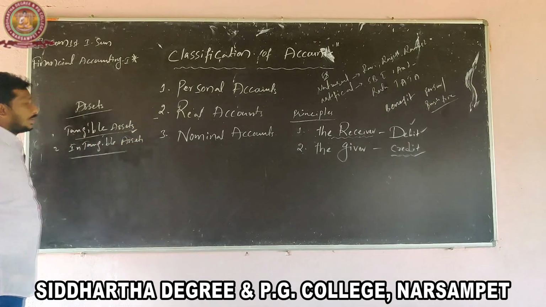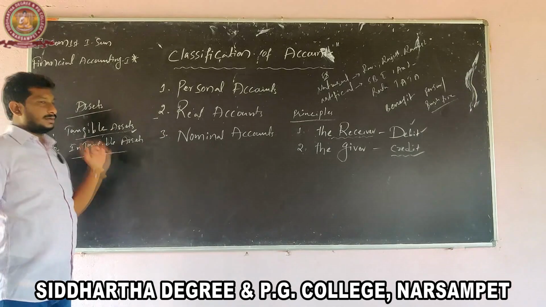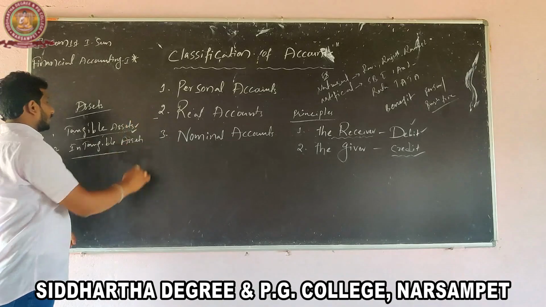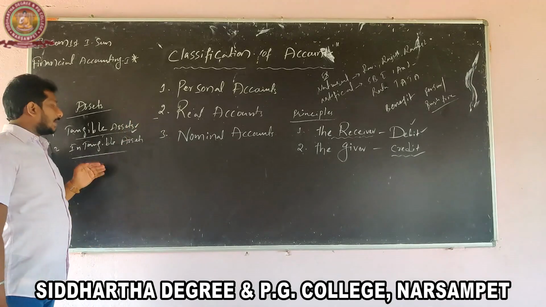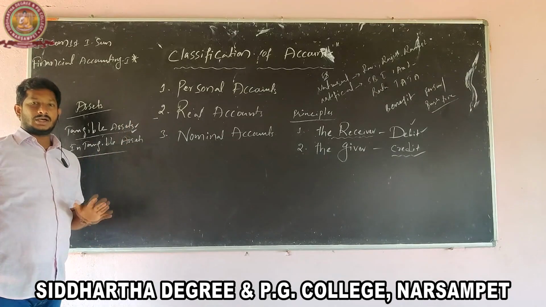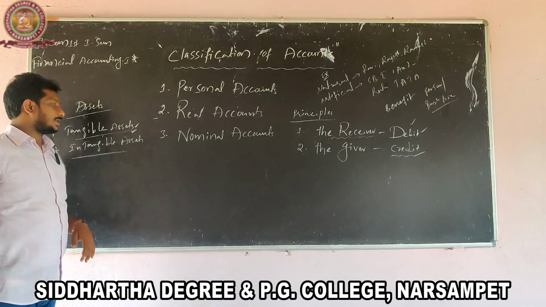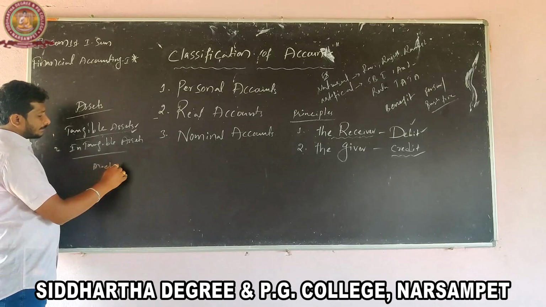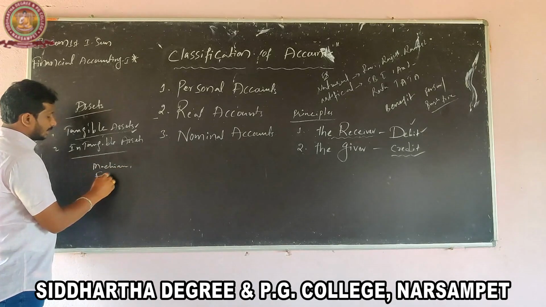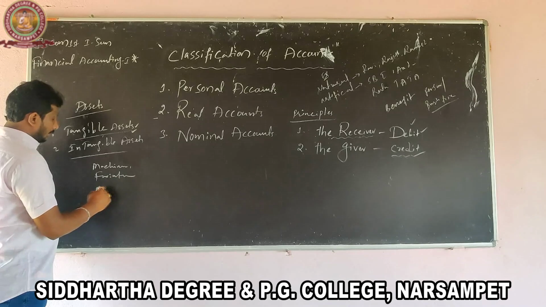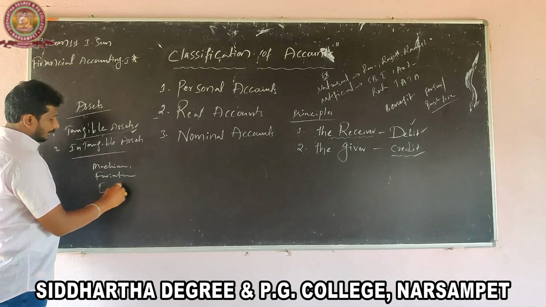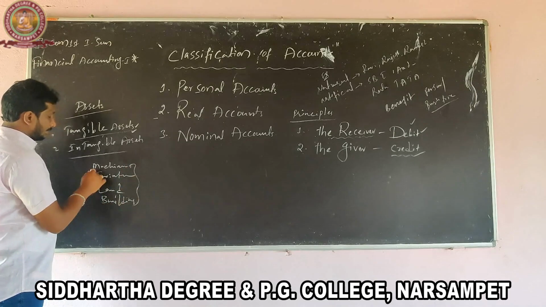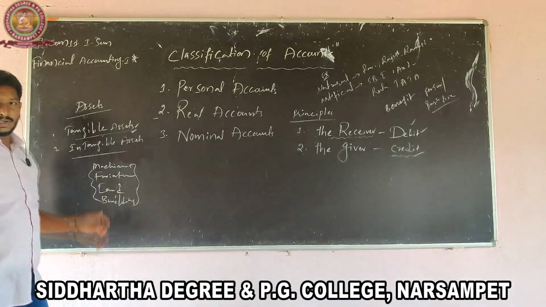What are examples of tangible assets? Any asset that can be touched is called a tangible asset, and an asset that cannot be touched is called an intangible asset. Examples of tangible assets are machinery, furniture, land, buildings, etc.